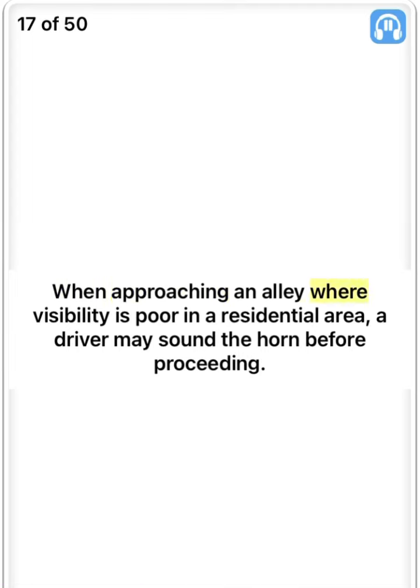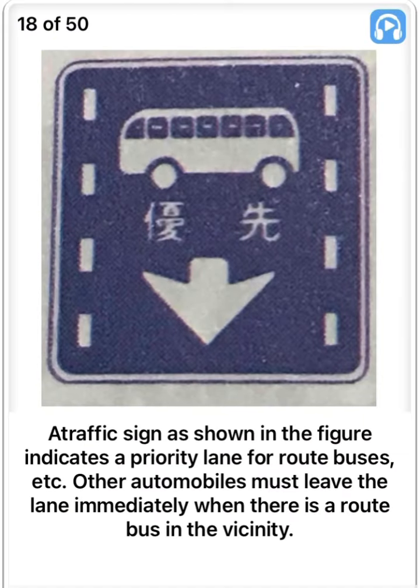When approaching an alley where visibility is poor in a residential area, a driver may sound the horn before proceeding. False. A traffic sign as shown in the figure indicates a priority lane for route buses, etc. Other automobiles must leave the lane immediately when there is a route bus in the vicinity. True.